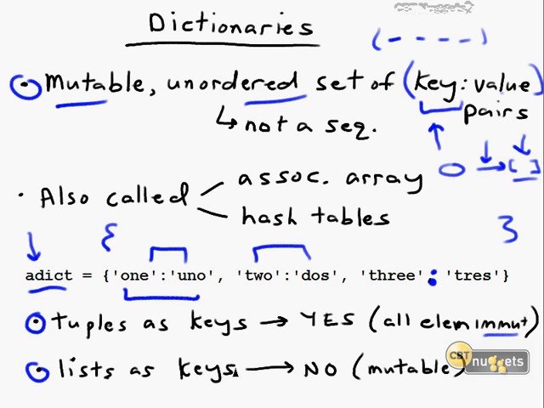However, because lists are so dynamic, we cannot use lists as a key, because what happens again is that each key value you have is run through this hashing algorithm and it comes back with some fixed length result. If you included a list in your dictionary key, and you appended to the list or removed an item from the list, that would force a recomputation of that hashing function and that hashing value, that digest, and it would break the dictionary. So therefore, lists cannot be used in dictionaries.